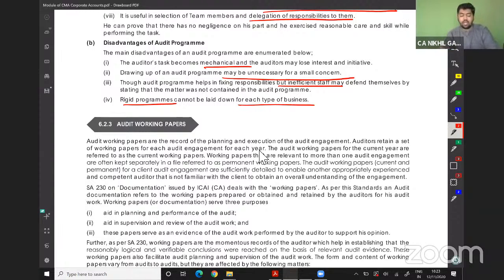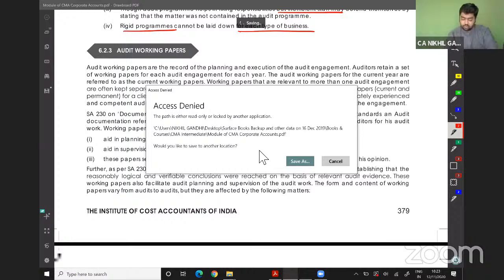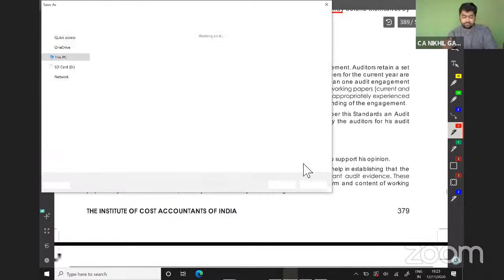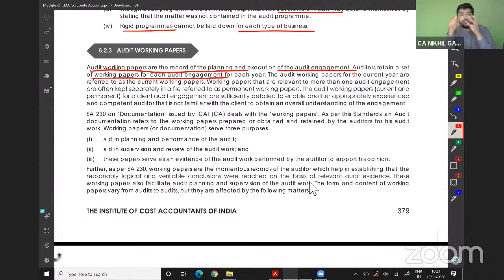Working papers. Working papers are the ones which are used for forming your opinion. Audit working papers are the record of planning and execution of the audit engagement. The auditors retain all the working papers for each audit engagement for each year. See, audit papers are nothing but the work done by the auditor. The audit working papers are the property of the auditor.